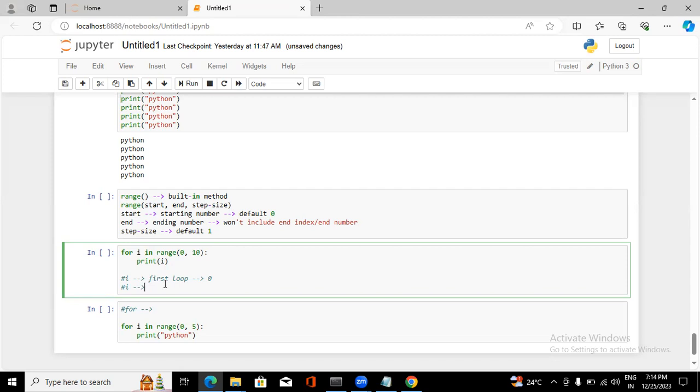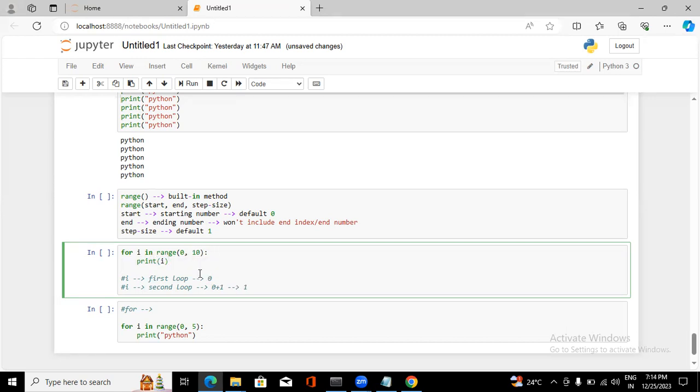Now in the second loop, what's the value I have in i? 0. The initial value in i is 0 and it printed that 0, then it goes back to the top. In i we already have 0, and the step size is by default 1. So it will do 0 plus 1, and it becomes 1. Then it comes inside and prints i, so it will print 1.